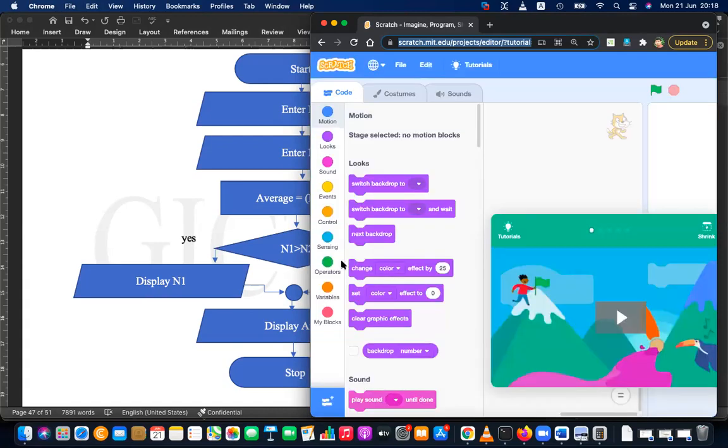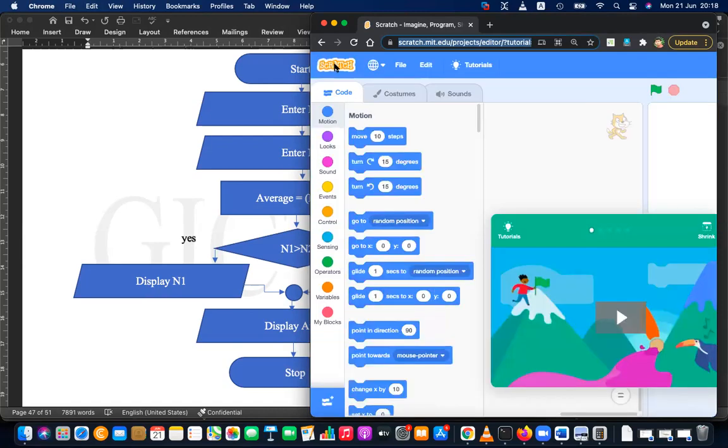Please use this link to log into the site. You just click on it and it will be loaded. Even though you are using a mobile phone, it doesn't matter. Doesn't matter if you're using a laptop or tab or anything, it will be loaded. You don't need to worry. Regardless of your device, you can use Scratch. Mobile phones supported, tabs supported, laptops supported, desktops supported.